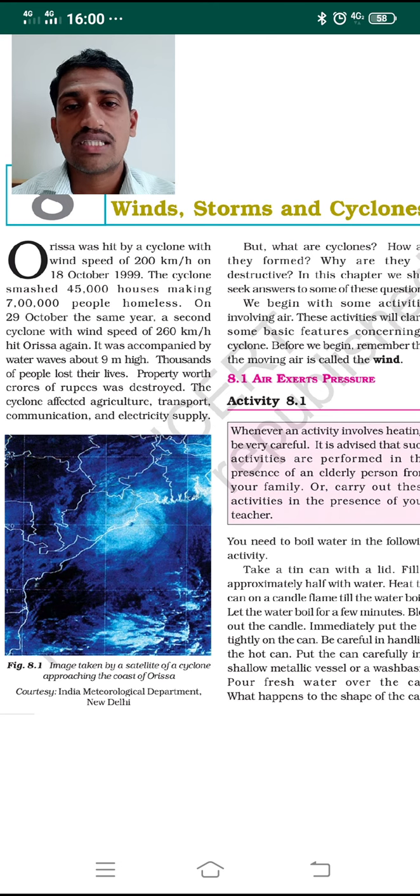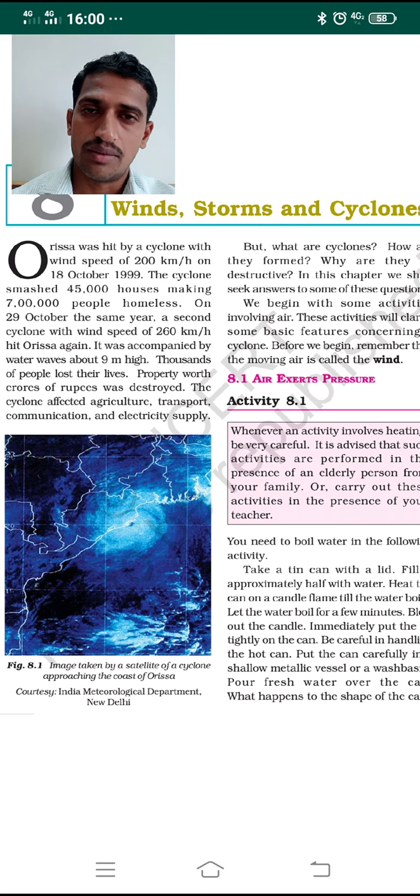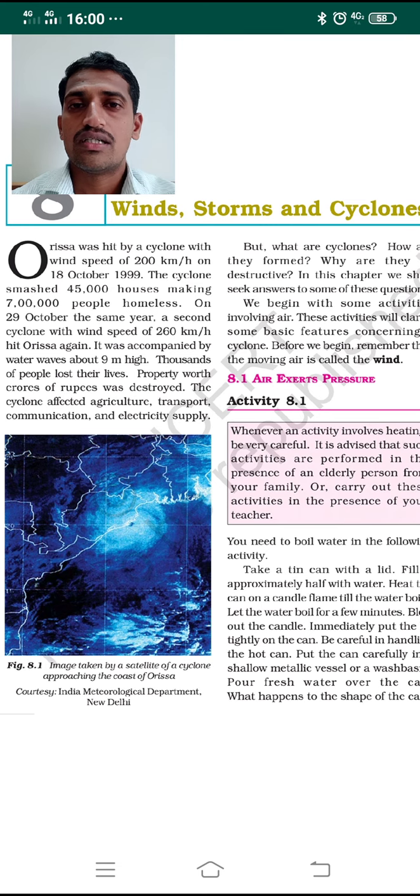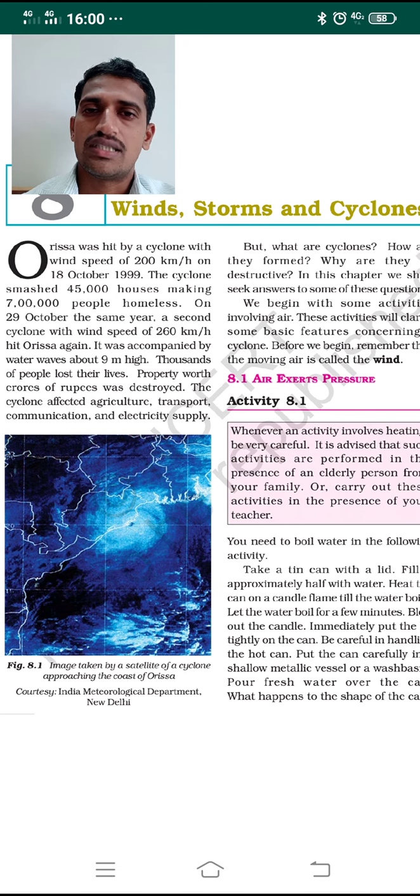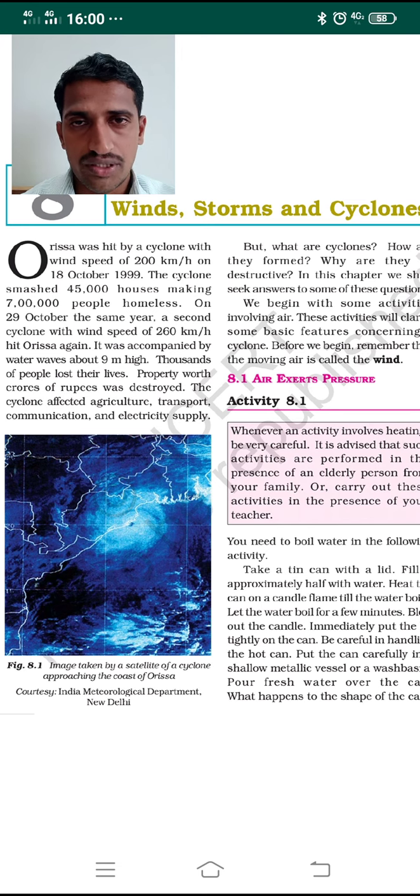If a single cyclone can cause such huge damage, what would be the effect if it hit once every year on the lives of the people staying in that particular state? To make you understand these conditions, an example has been given to you in the textbook.